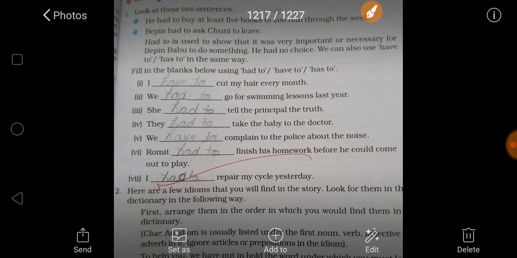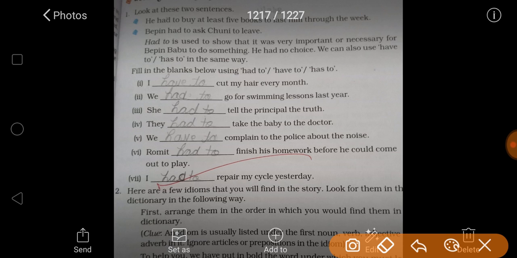So first of all, I cut my hair every month, and it is present. With I, have is used, so we will fill: I have to cut my hair every month. We go to swimming lesson. As we are talking about last year, it means it is a past sentence, so we will fill had to. Then the principal, the truth, that is also related to the present. You can also fill here has to.